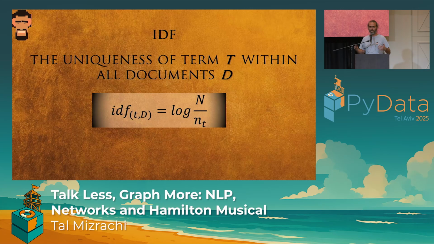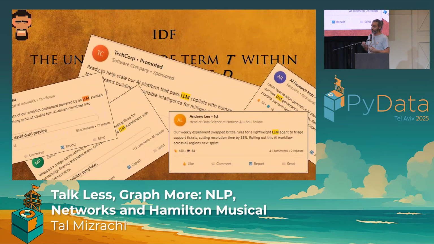It's the log of n over n of t, or just the log of all the documents that we have in the corpus over all the documents that have that phrase. And that means that the more frequent the phrase throughout the entire corpus, the lower the value of the IDF, okay? So again, example, if we take all the LinkedIn posts from the past 2.5 years with the phrase LLM in them, the grade for LLM is going to be very low, right? Because it's super repetitive.